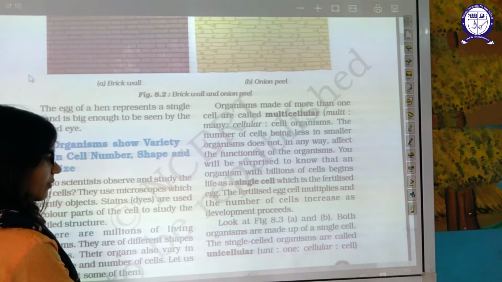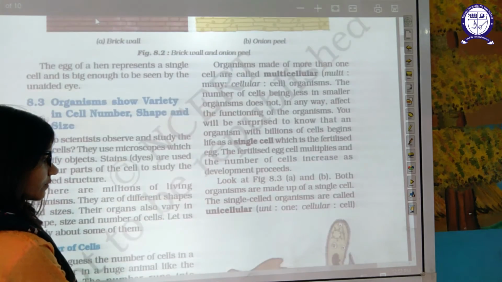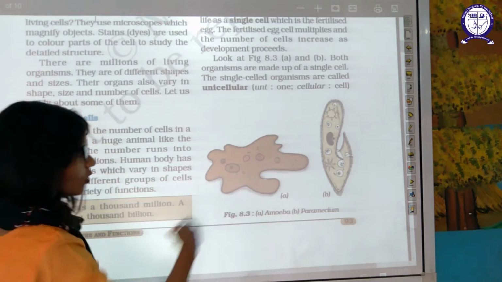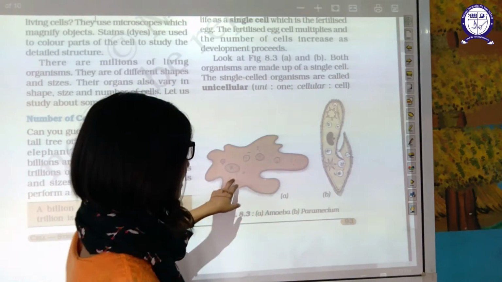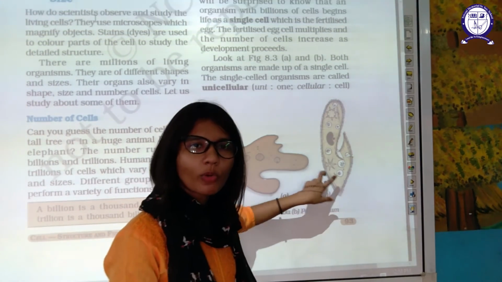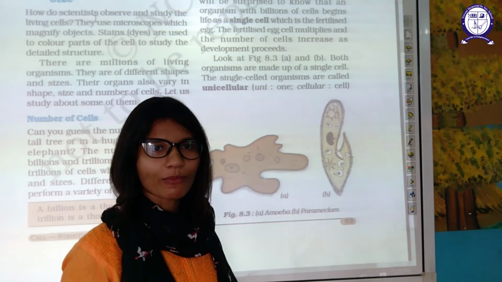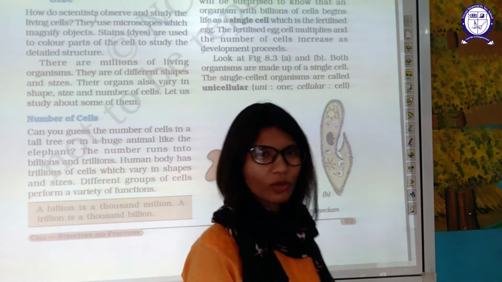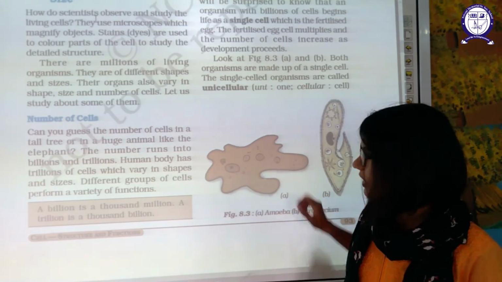Both organisms are made up of a single cell. Now, in this figure, these two organisms, this is amoeba, this is paramecium. Both of these are made up of a single type of cell, amoeba also and paramecium also. They are microscopic organisms. They are made up of a single cell.